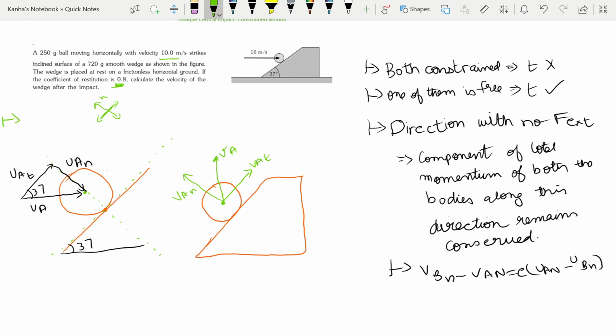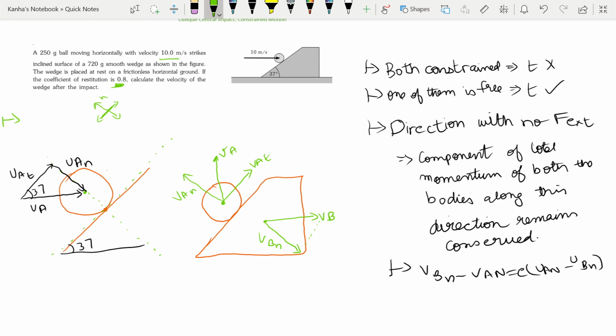And for my wedge, let this be the center of the wedge. This has a velocity VB and it has a normal component VBN, and similarly the other component.